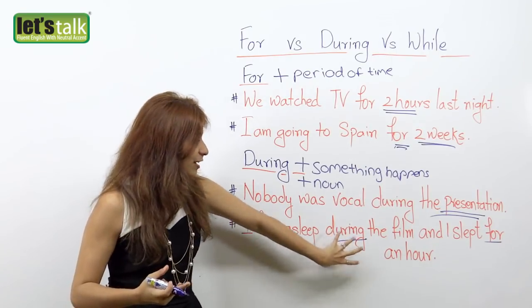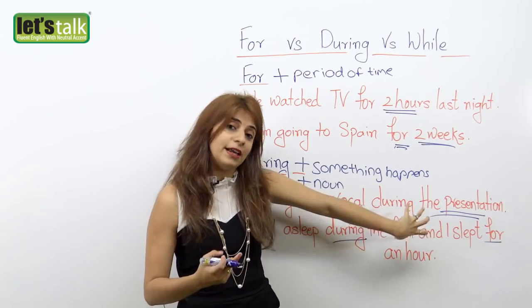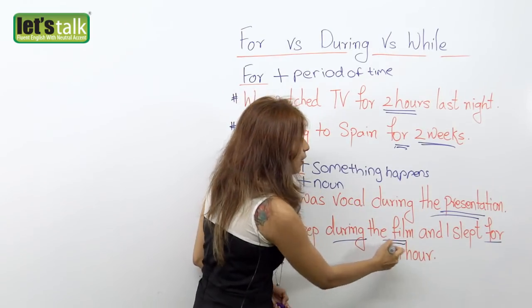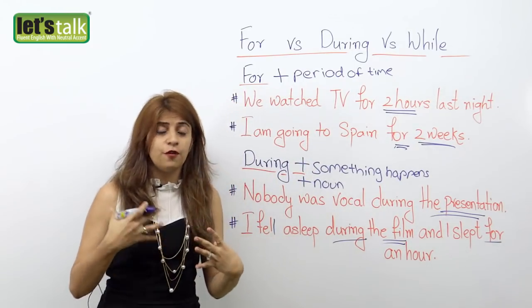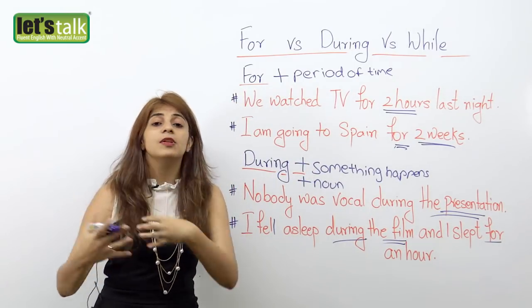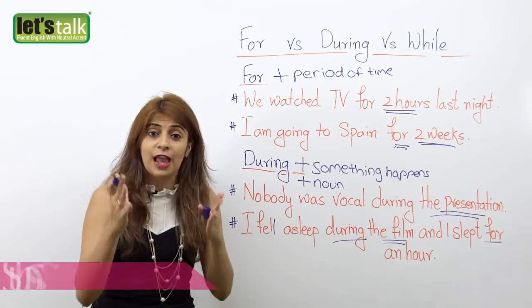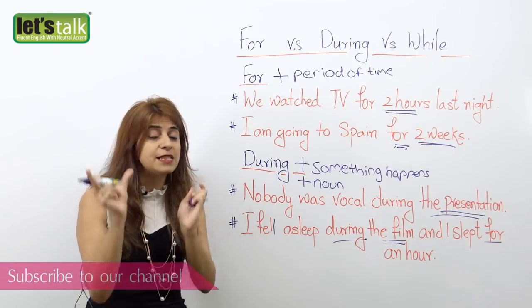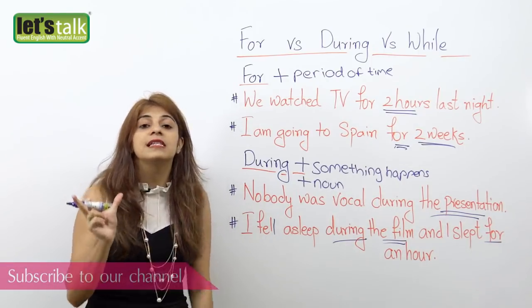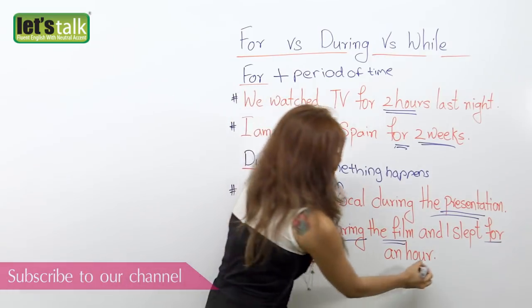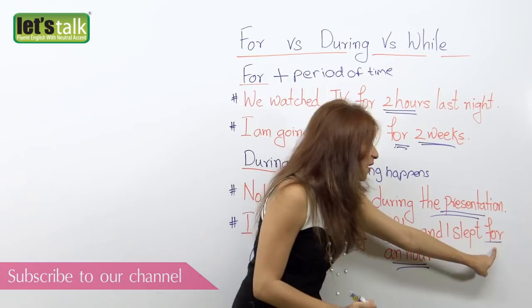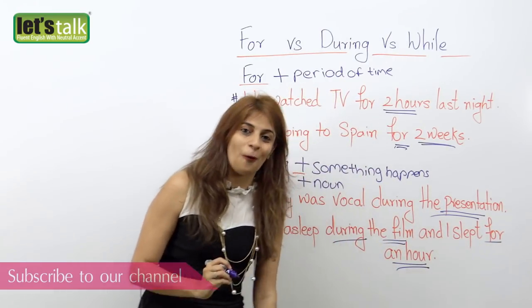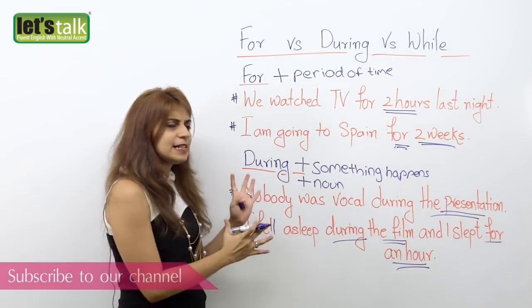As I mentioned, during is always followed by a noun, and that's your noun here. And I slept for an hour. After falling asleep, I slept for an hour. Here you're mentioning the specific time that you were asleep, and that's exactly the reason why you are using the preposition for. So that's pretty simple.